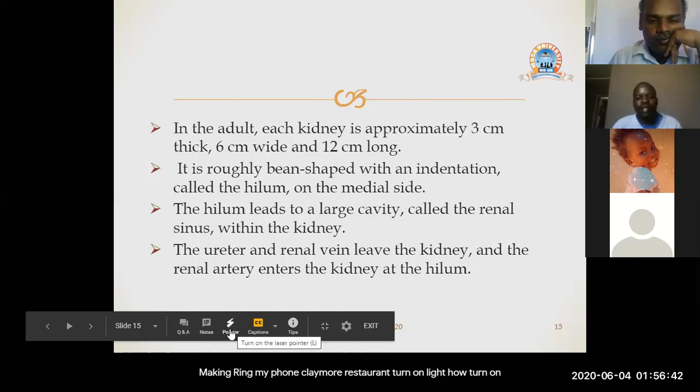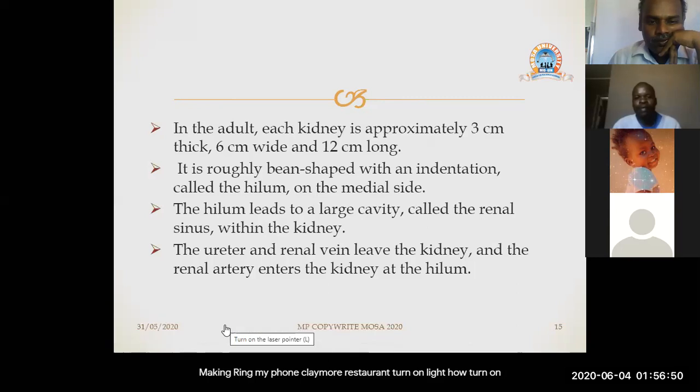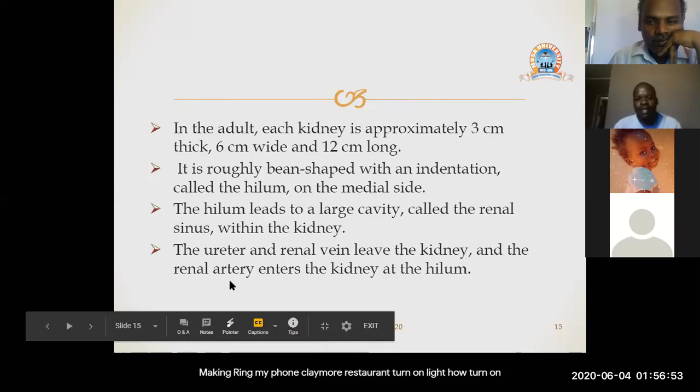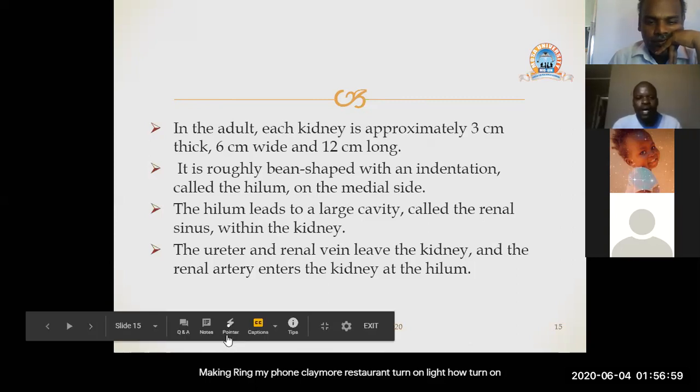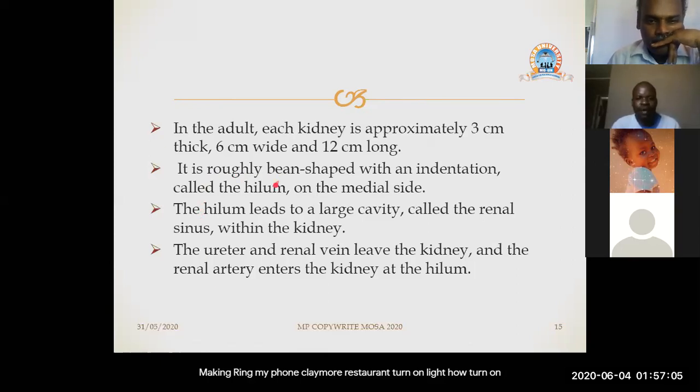So the kidney resembles the shape of a bean. If you look at the shape of the bean, there is a place where it has a depression, and that depression is what we describe as the hilum on the medial side.